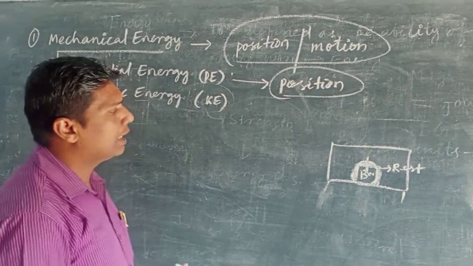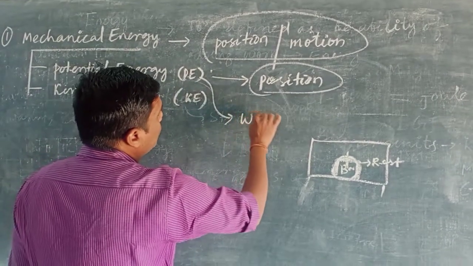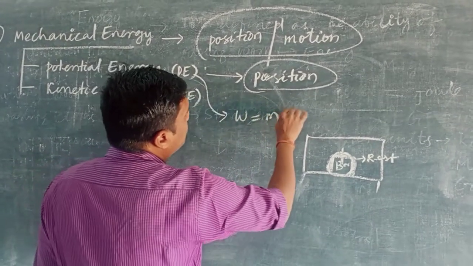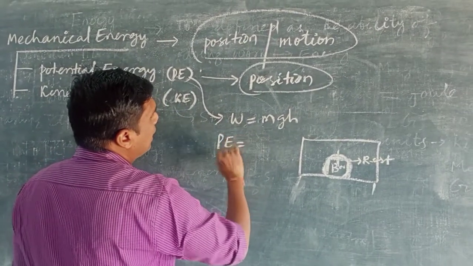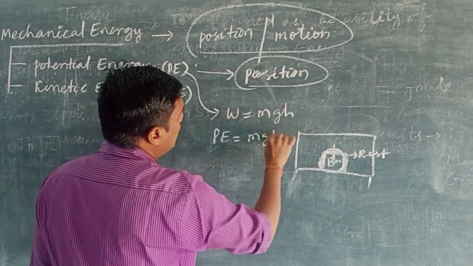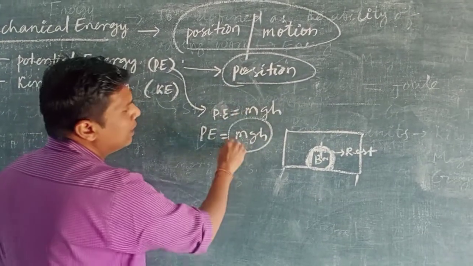And this potential energy is calculated by W is equal to mgh, so potential energy we can write as mgh. How is it derived? See here.